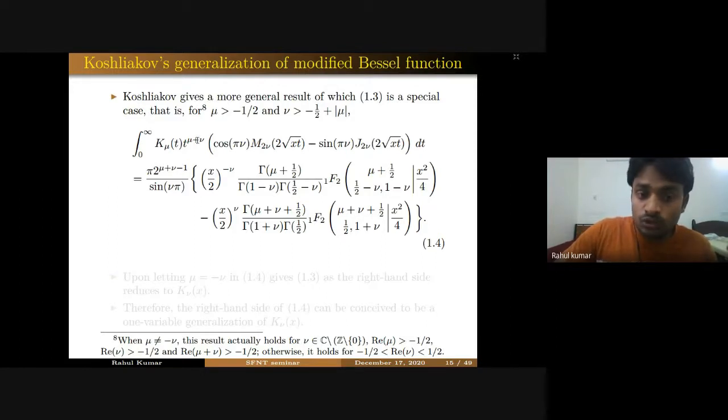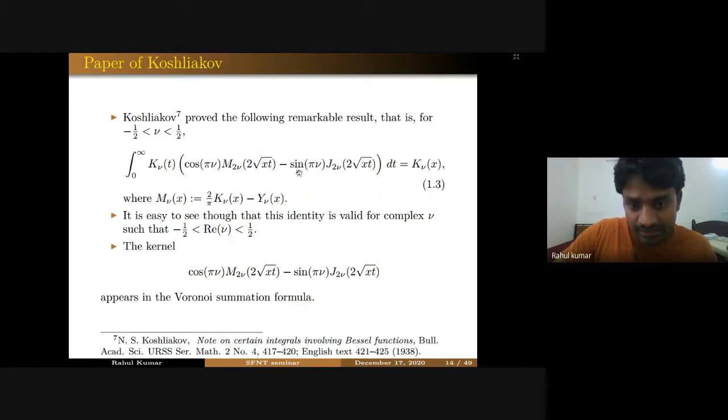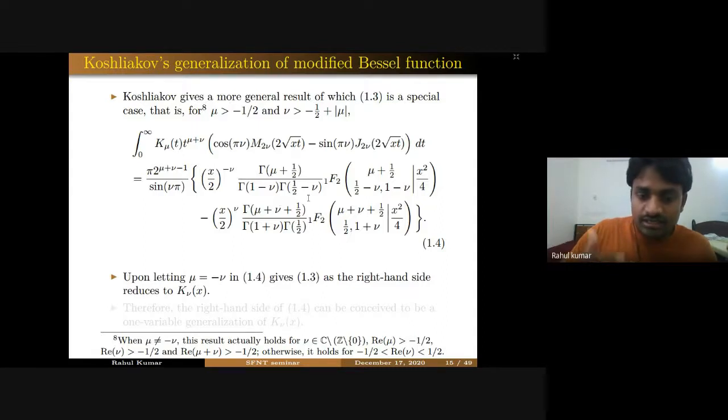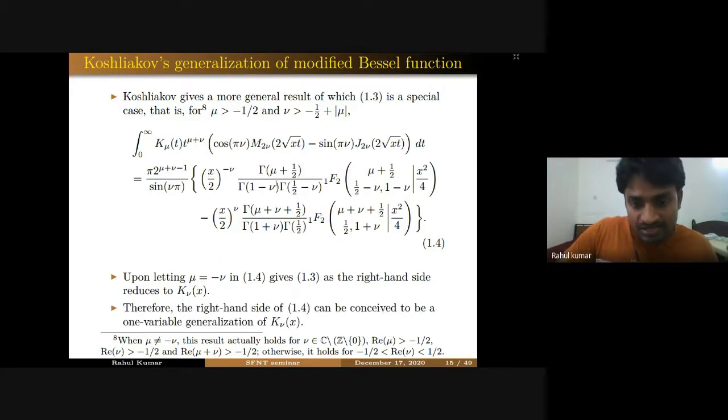And if you take mu equal to minus nu, you will see that this left hand side is nothing but what we have here, right? That means this right hand side must reduce to the modified Bessel function K nu x. And that is the case. If you do some calculation, you will see that this right hand side is reducing to K nu x. So this left hand side or right hand side can be conceived as a generalization of the modified Bessel function K nu x, because you are getting K nu x as a special case of this formula 1.4.